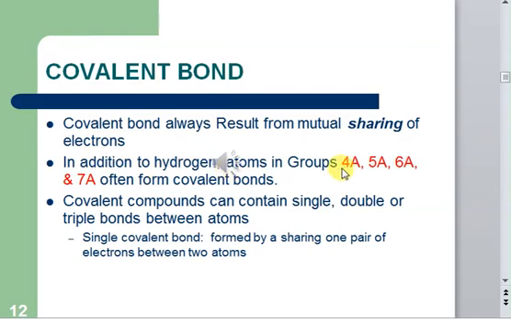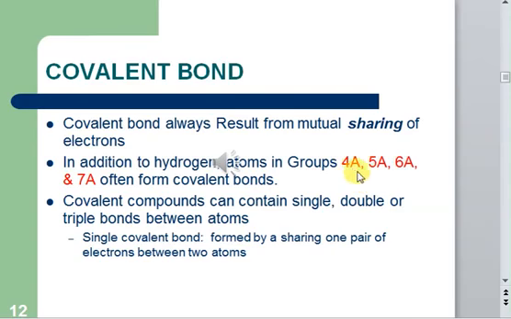Covalent bonds are of different types: single, double, or triple, depending on the number of electron pairs shared. If one electron pair is shared, it is a single covalent bond; if two pairs are shared, a double covalent bond; and if three pairs are shared between two atoms, a triple covalent bond.